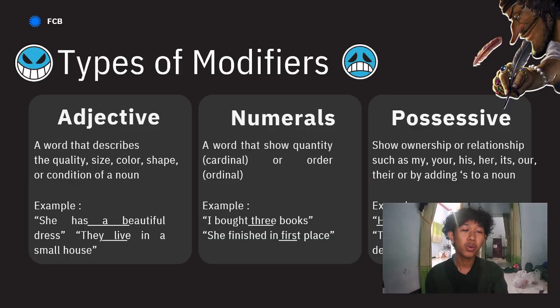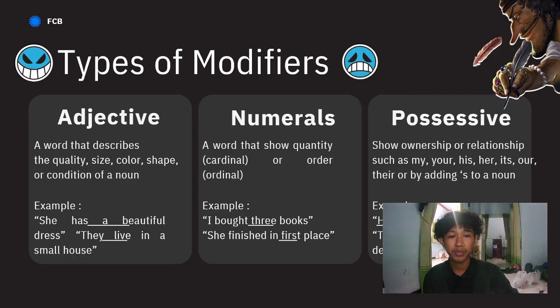Next, possessive. Possessive is to show ownership or relationship, such as my, yours, his, hers, etc. Example: her phone is on the table. Oh no, this example is for determiner. Sorry.